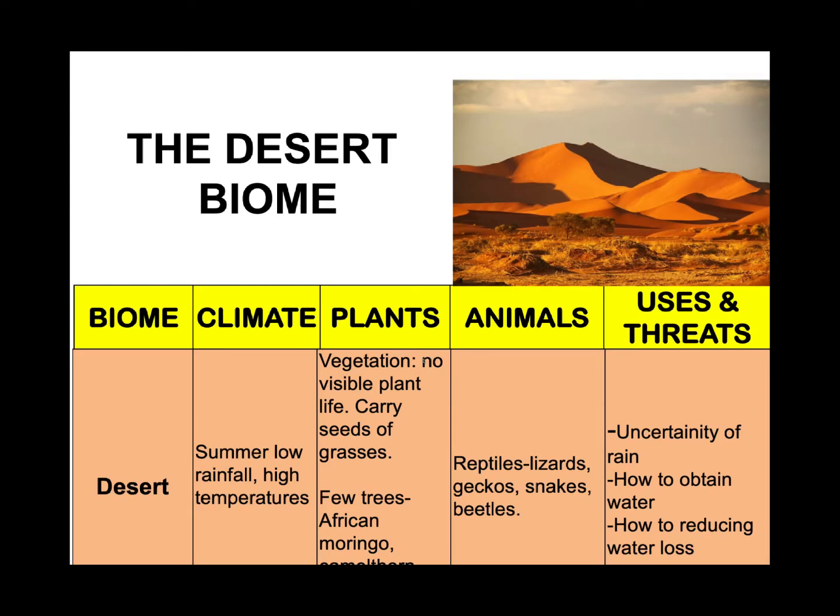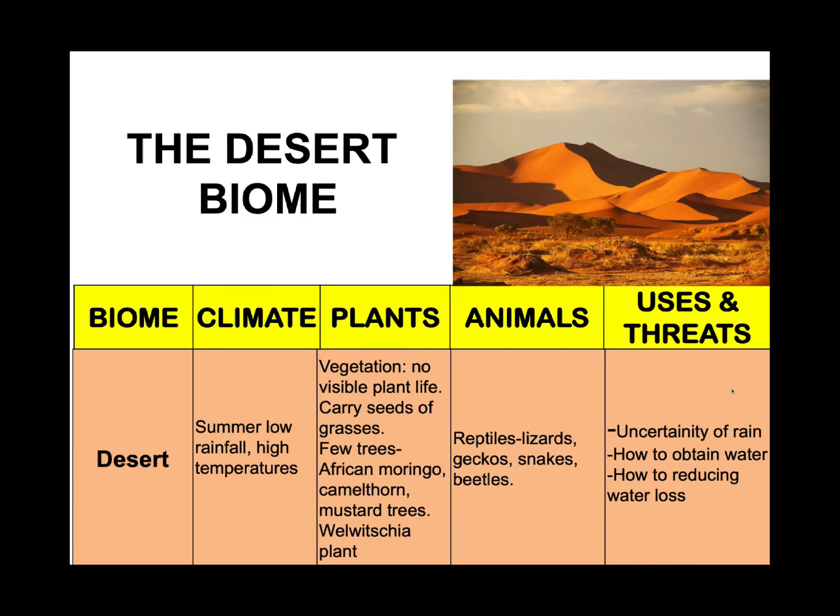They start to grow into grasses very, very quickly, so that suddenly we find an explosion of grasses appearing, okay? Some shrubs, such as the welwitschia plant, may also grow in these areas, okay? We also find a few trees like the African moringa, camel thorn, mustard seeds, okay?